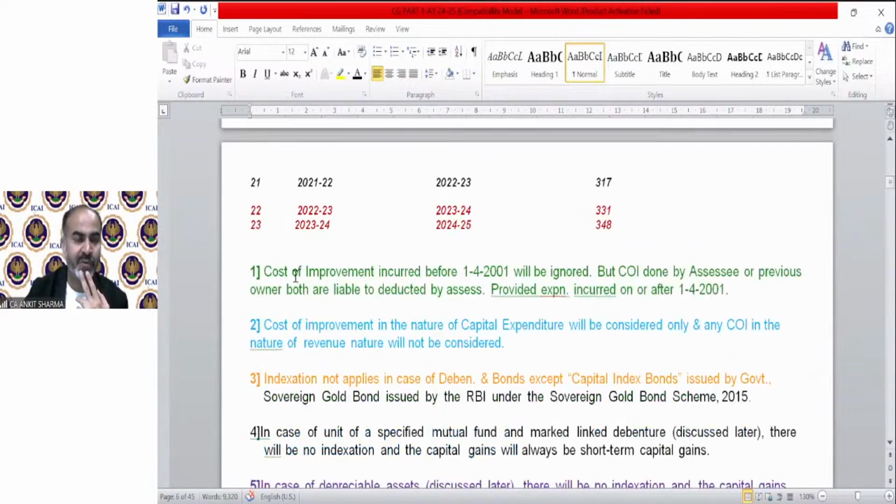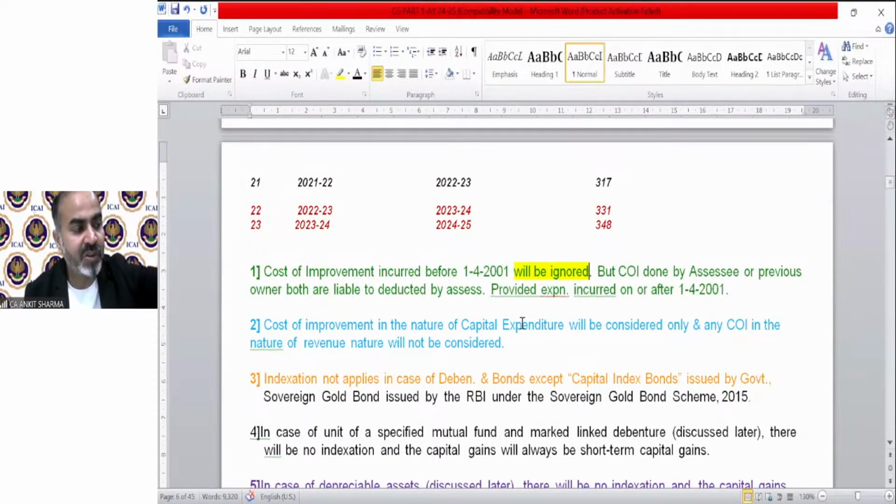Here is the provision for improvement. Cost of improvement incurred before 1/4/2001 will be ignored. Why do we need to ignore it? Because you cannot index it; we do not have an indexed value for the purpose of cost of improvement. For the purpose of cost of acquisition, we can take 100 if the property was acquired before 1/4/2001. But this advantage has not been provided for cost of improvement.